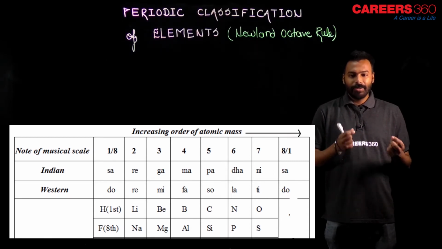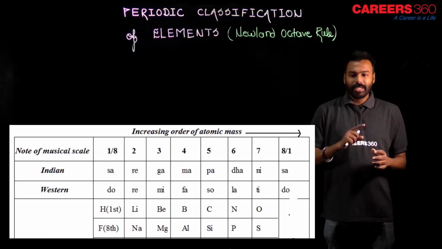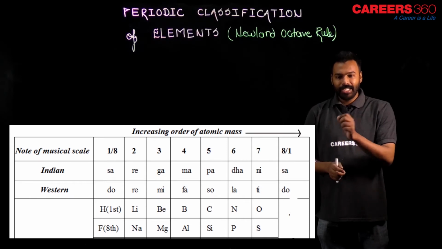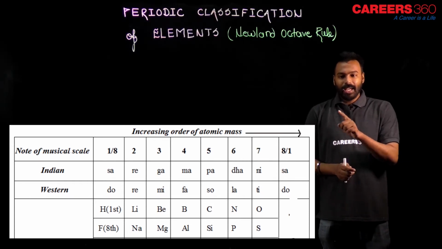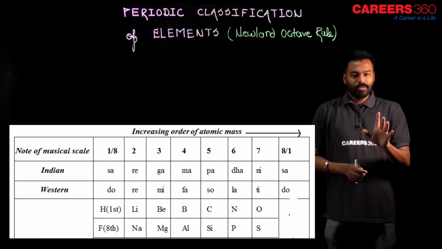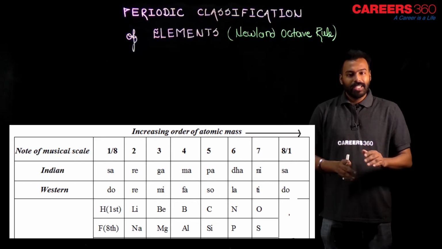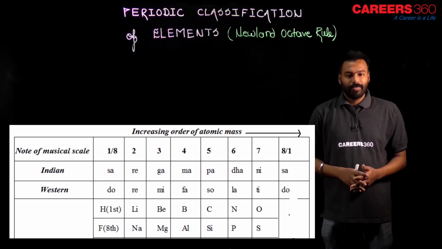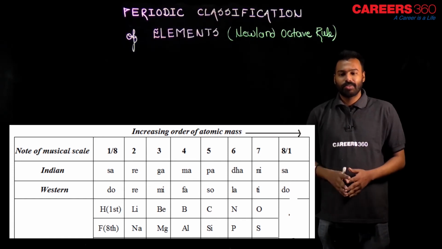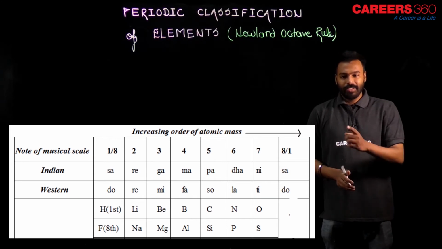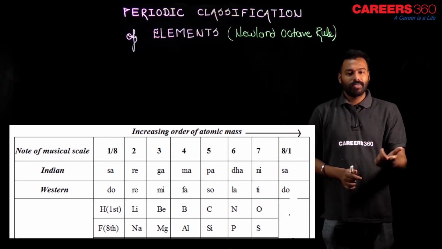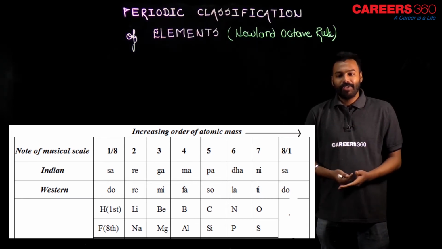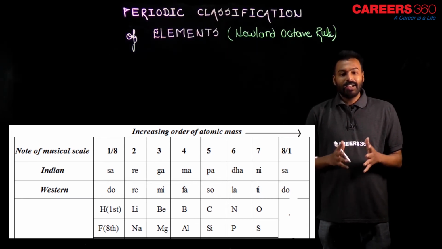What is important here is, can you see the very first and very last, either in Indian or in Western, the sa and the eighth also sa. So, it is matching. In the same way, what Newlands did, he arranged his elements. Okay, let us talk about the Western also. Do, re, mi... The first one is do and the last one is also do. So, first and eighth are matching. In the same way, he arranged the elements.